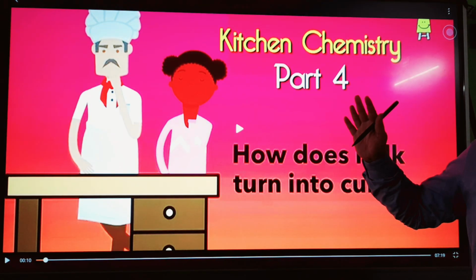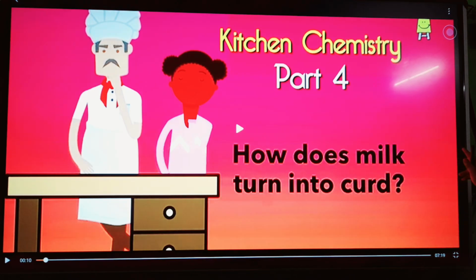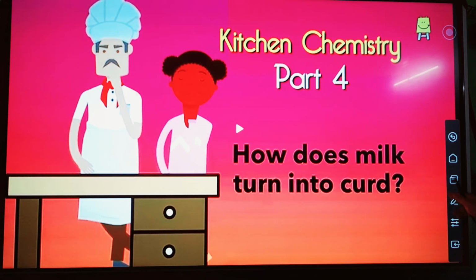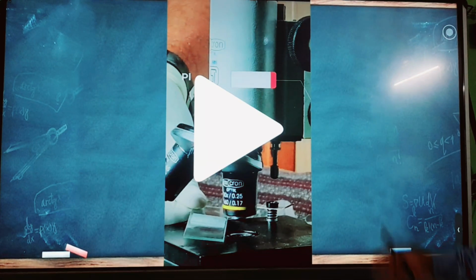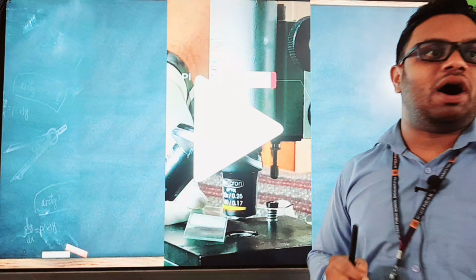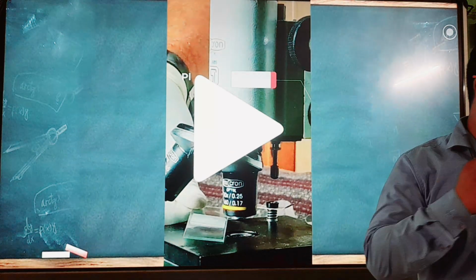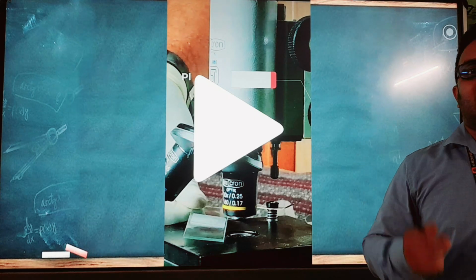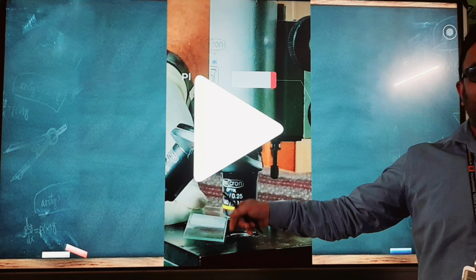Okay, there is no doubt. We'll move. Next is how to locate all these bacteria. The lactobacillus bacteria is there in curd, but how to locate them? We have microscope and how to locate them. Let's see this video.